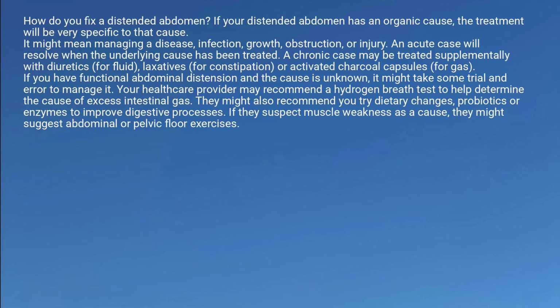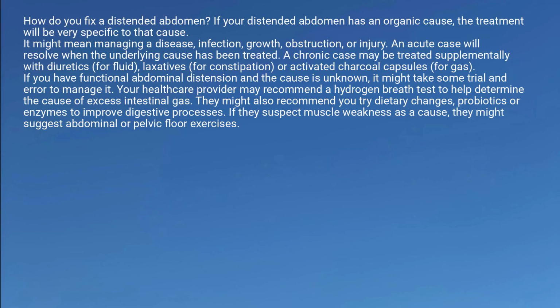How do you fix a distended abdomen? If your distended abdomen has an organic cause, the treatment will be very specific to that cause. It might mean managing a disease, infection, growth, obstruction, or injury. An acute case will resolve when the underlying cause has been treated. A chronic case may be treated supplementally with diuretics, for fluid, laxatives, for constipation, or activated charcoal capsules, for gas.